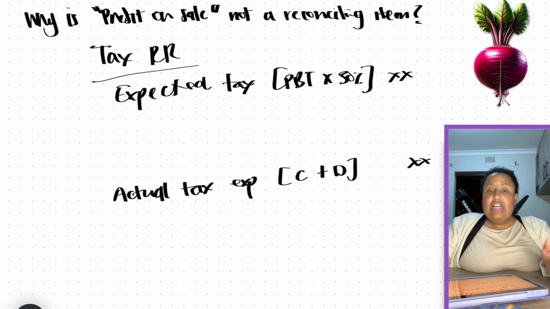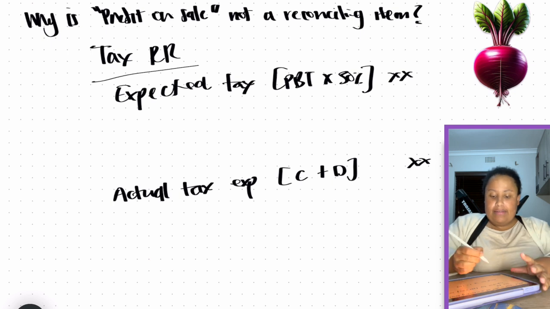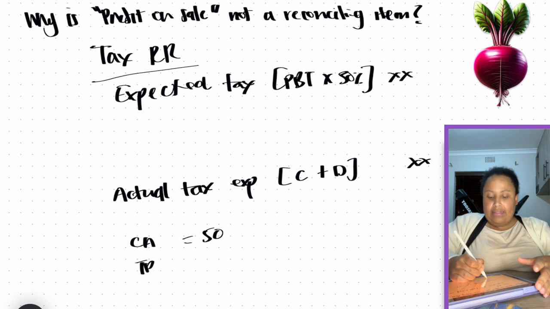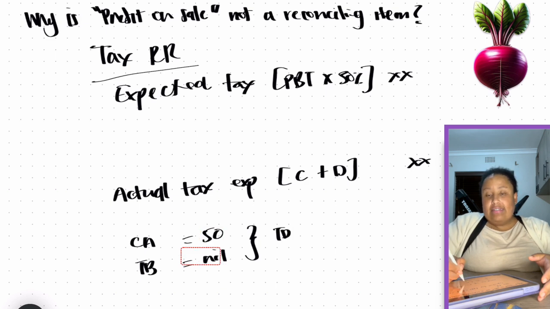So if we think about the profit on sale, let's just put some numbers to this question. Let's imagine that at the end of a reporting year, we have a carrying amount for an asset, and that carrying amount is 50. At that point, the tax base is nil because it had completely been fully written off, and so there arises a taxable temporary difference of 50.